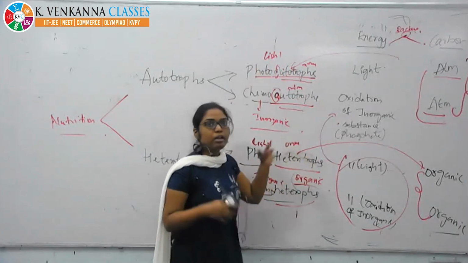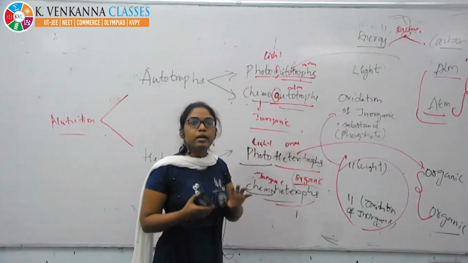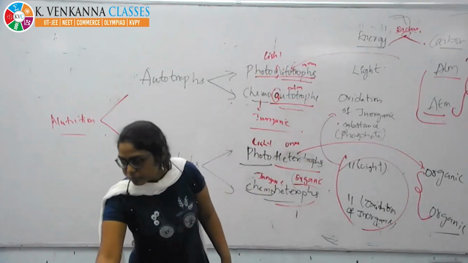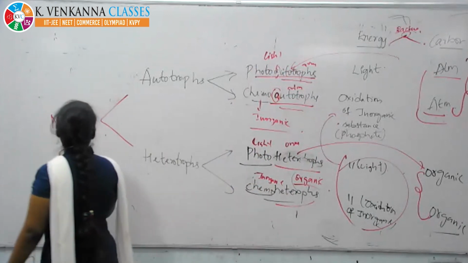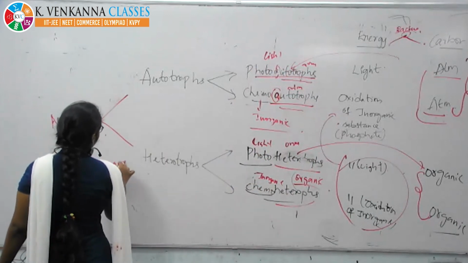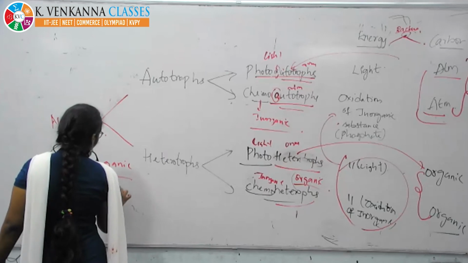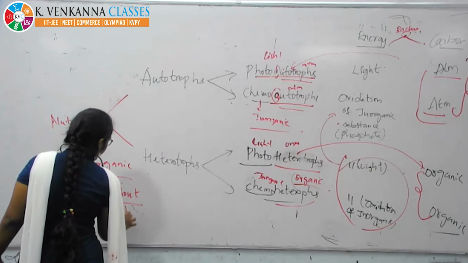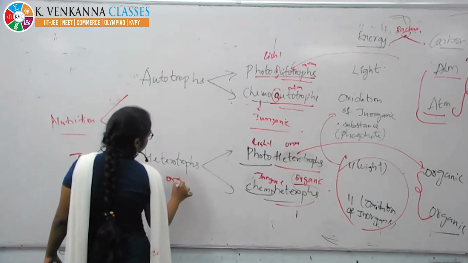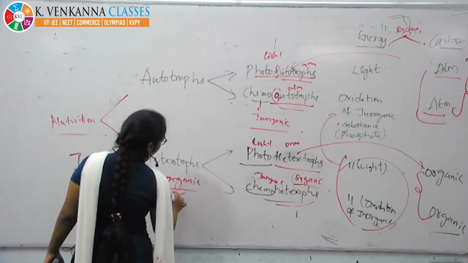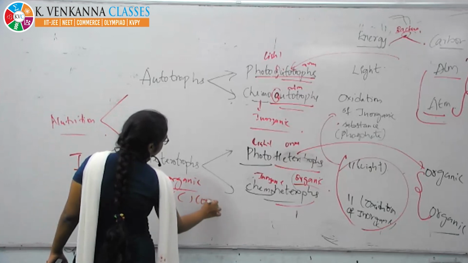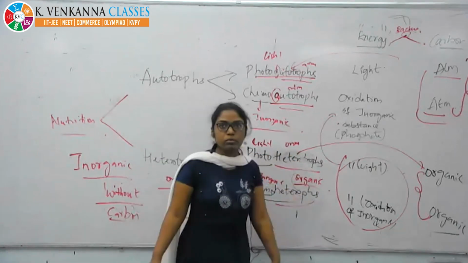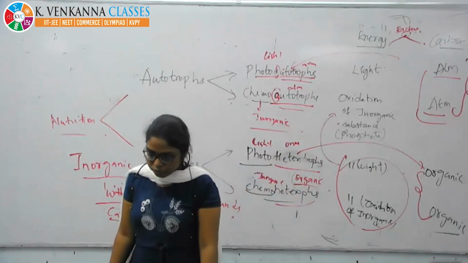Organic compound is definitely the carbon source. What is the difference between inorganic and organic? Inorganic means without carbon, all compounds without carbon are inorganic. Organic means carbon containing compounds. So it will take from the organic compounds.